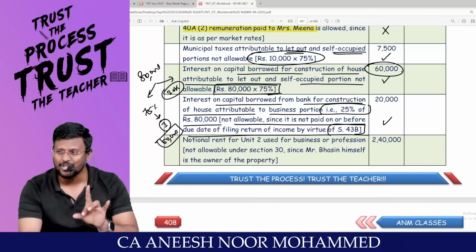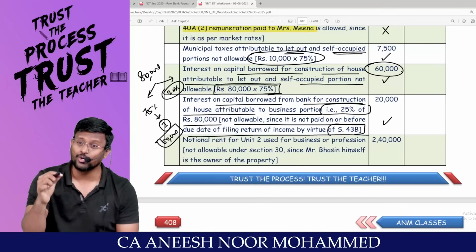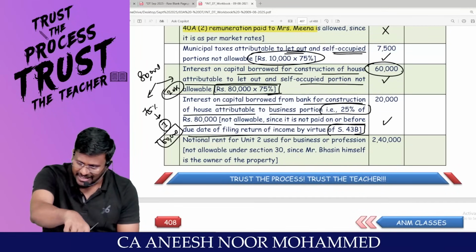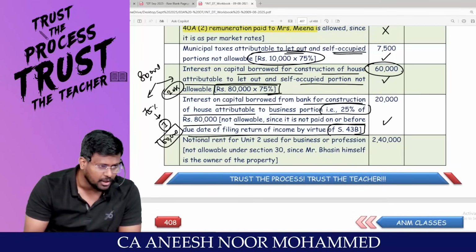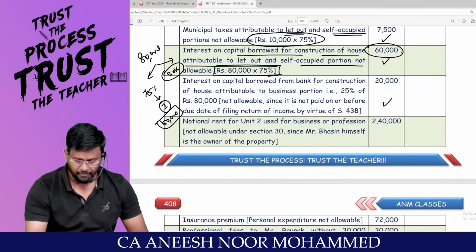Since that is interest on borrowed capital, as per section 36(1)(iii), in order to claim it as a deduction, you should satisfy the conditions prescribed under 43B. Hence, that 20,000 should also be added back.